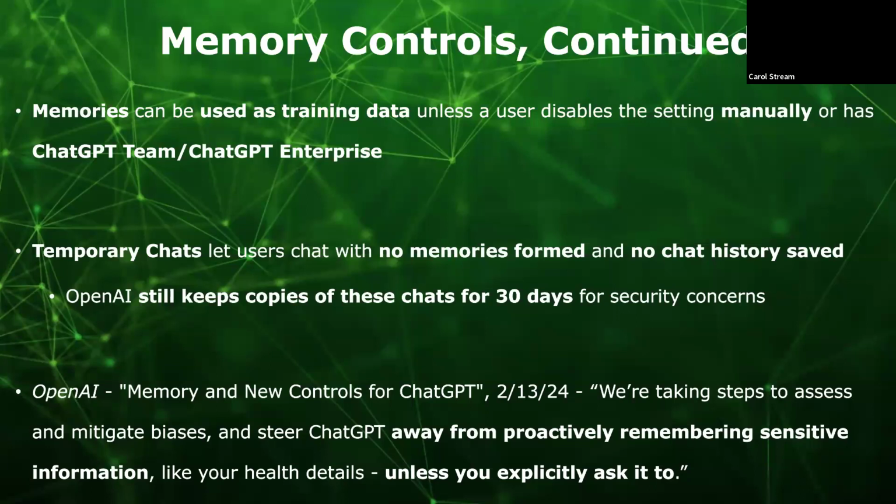A February 13th, 2024 blog post from OpenAI explained how the introduction of memory controls brought new privacy issues to the forefront, detailing that, quote, "we're taking steps to assess and mitigate biases and steer ChatGPT away from proactively remembering sensitive information, like your health details, unless you explicitly ask it to," end quote. No further elaboration was given on what constitutes a user explicitly asking ChatGPT to remember sensitive information, how the model determines what kind of information the user considers sensitive and what kind it does not, and how a user can remove sensitive information if they change their mind after allowing it.